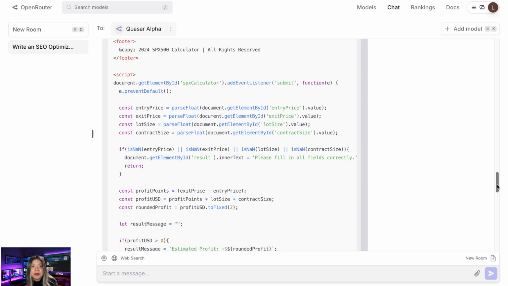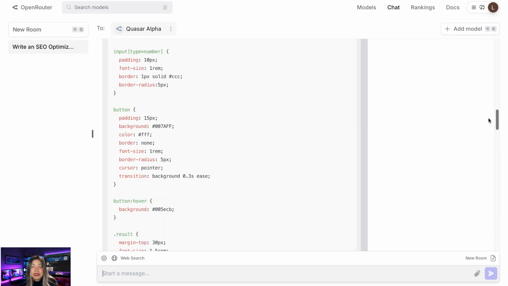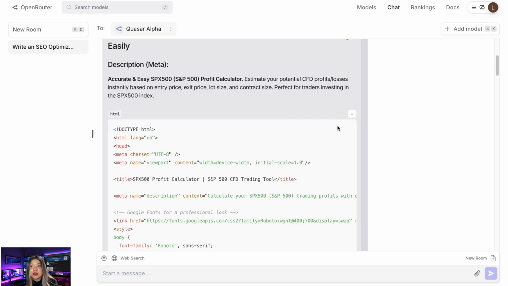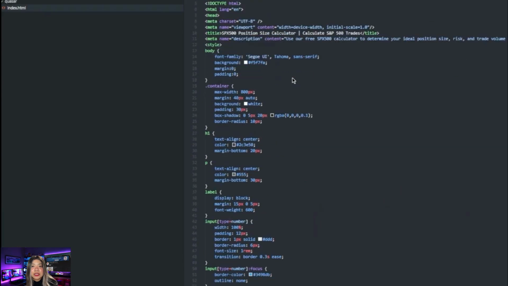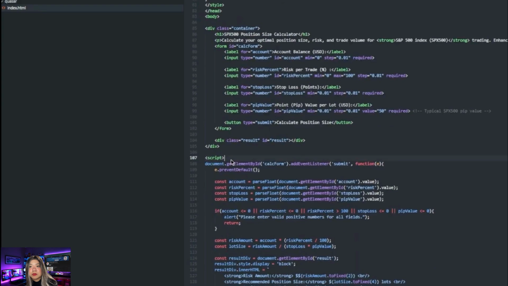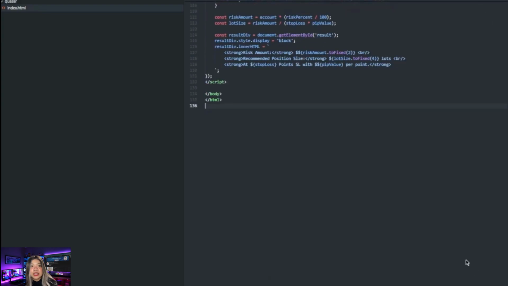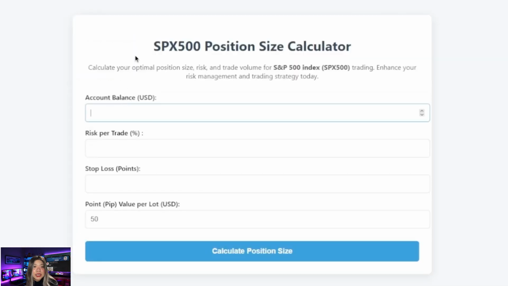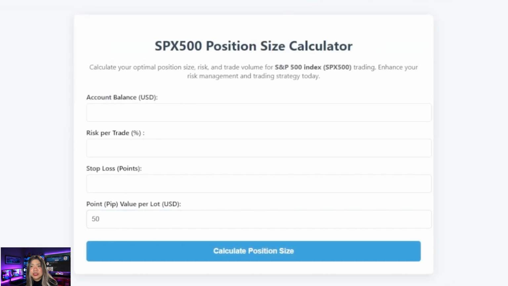So let's open up a new window. Let me copy the message. Just get all of the code in a single file. Okay, we got this HTML file. Let me set it up so we can test it out, and let's remove that. Okay, so this is the SPX 500 position size calculator. That's what it created. Looks quite nice, very easy to do, very fast.